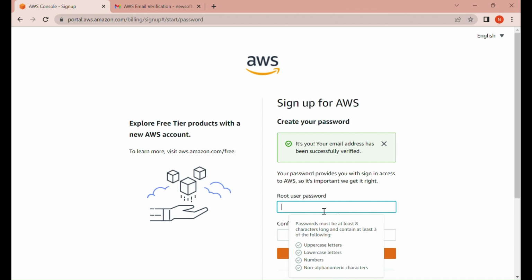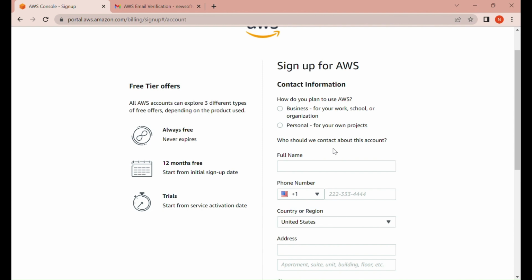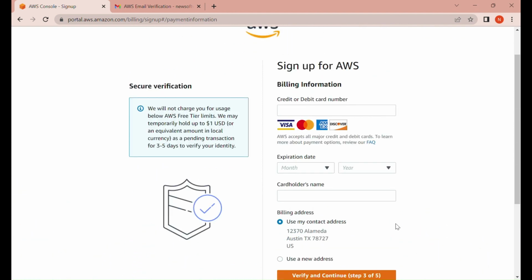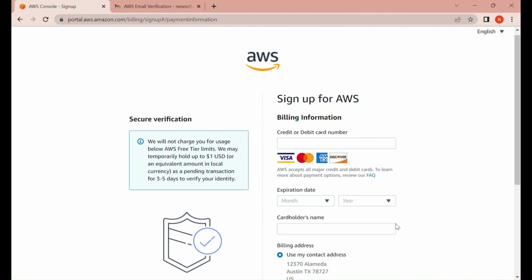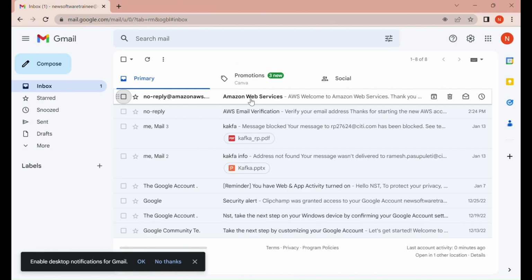And I need to enter the password. And so, yeah, here it is asking for the name, business number, and all the details. If you don't want to give all those details, you don't need to give them. What you have to do is go back to your email and check for this particular email. Once you receive this one, you can start using your account.